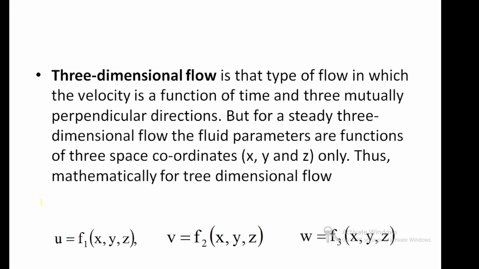The fluid particle moves in the x, y and z directions. So u, v and w are each a function of x, y, z. So three-dimensional flow is flow in three axes, x, y and z directions, right?